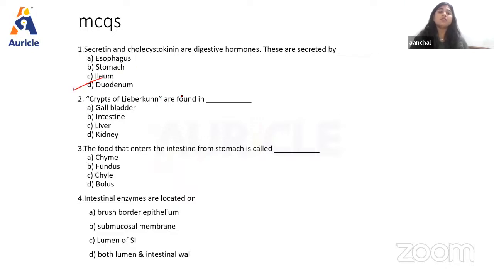Okay, now the next question we have: the crypts of Lieberkühn, or we call them intestinal glands, are found in gallbladder, intestine, liver, and kidney. These are the options. Again, you have 30 seconds to answer.